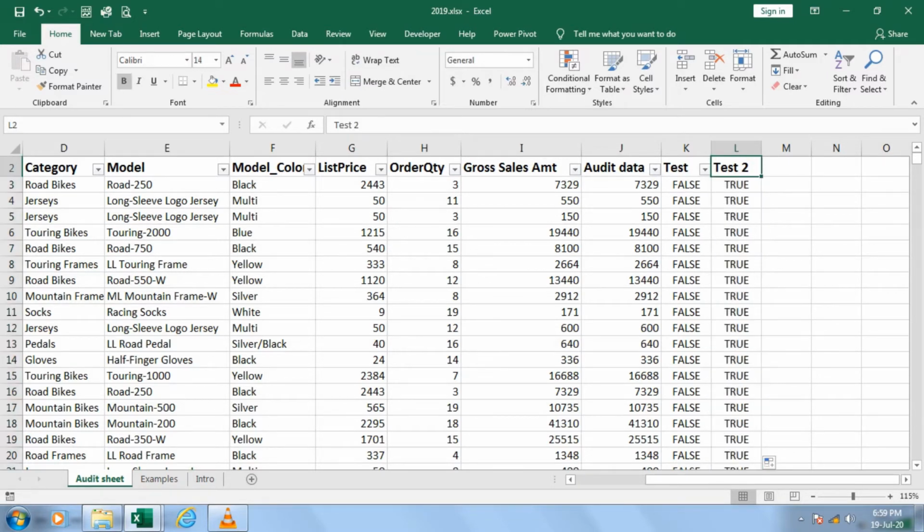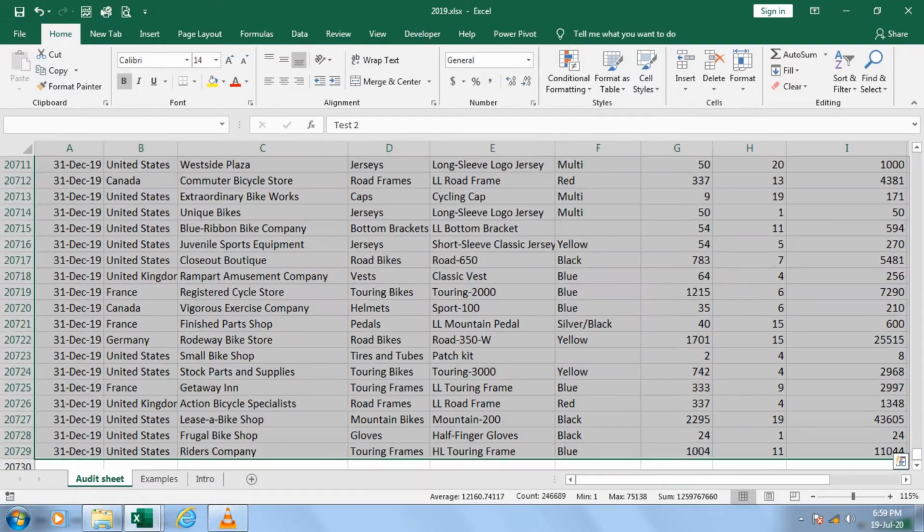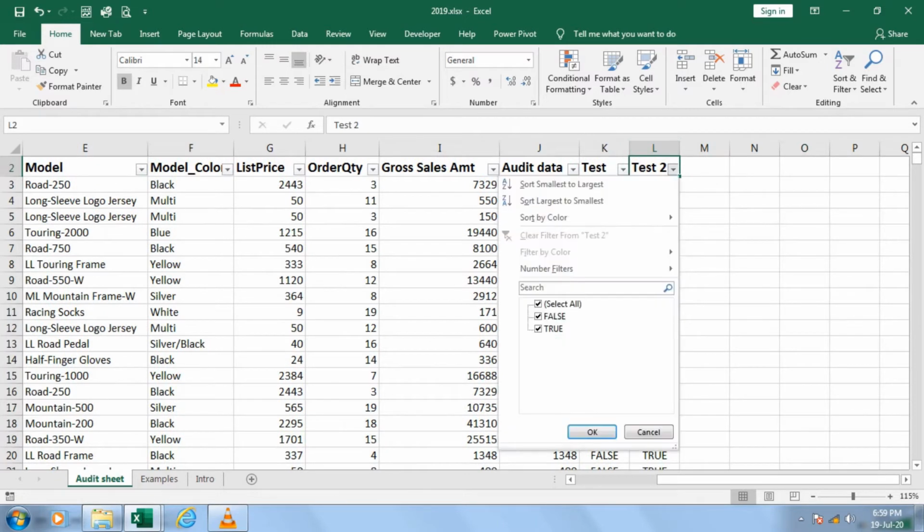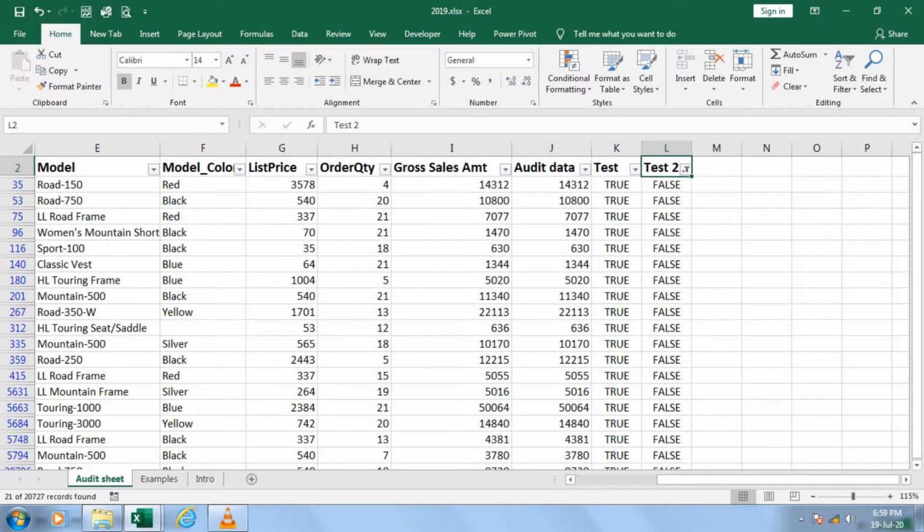Now that means this time I'm going to see all the false options. Last session I did all true. Now this time I'll get all the false options. Let's go and check it out. Yes sir. So now I am looking for the false. That's an incorrect sentence. See, the same data appears over here.